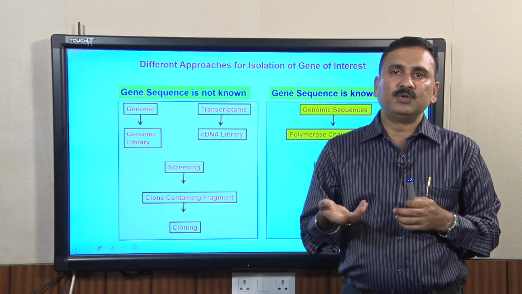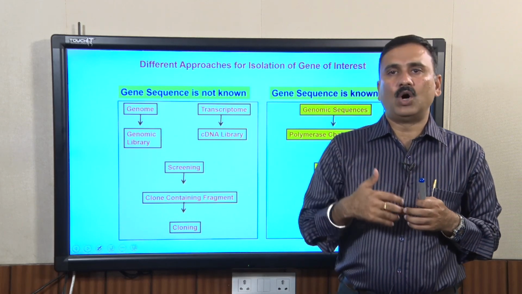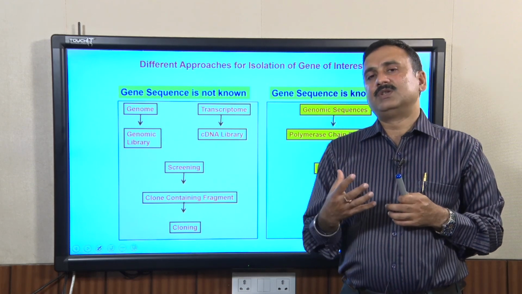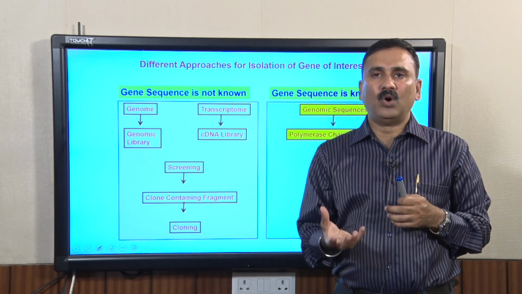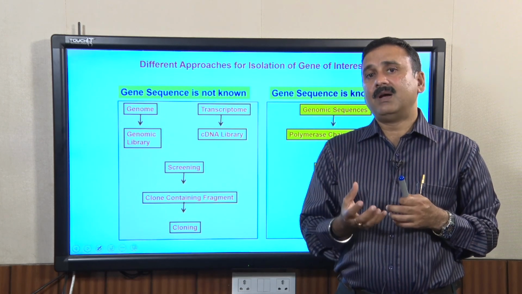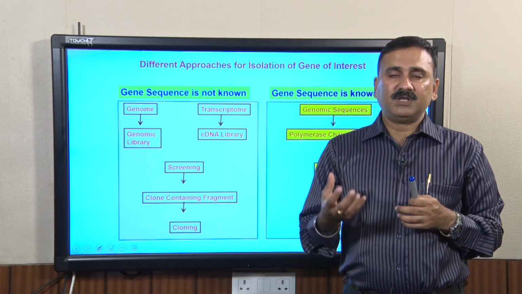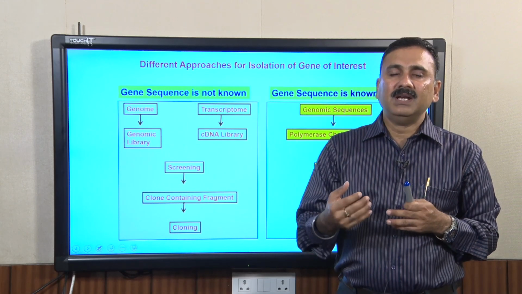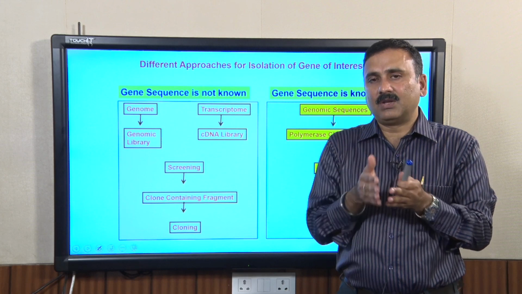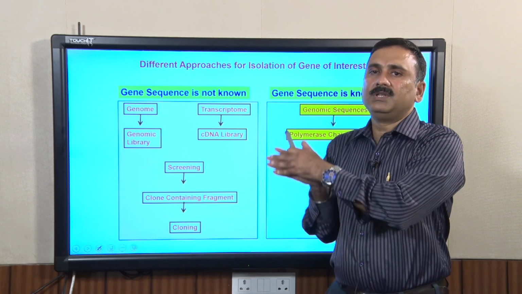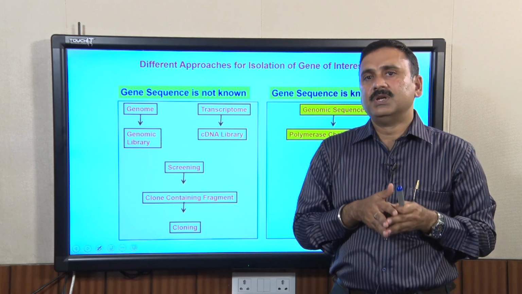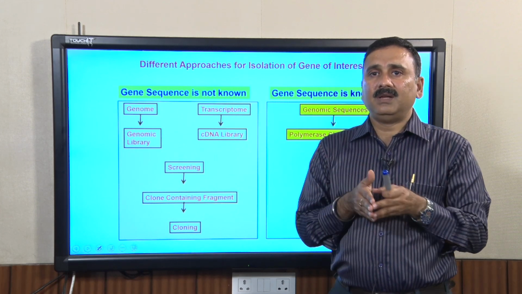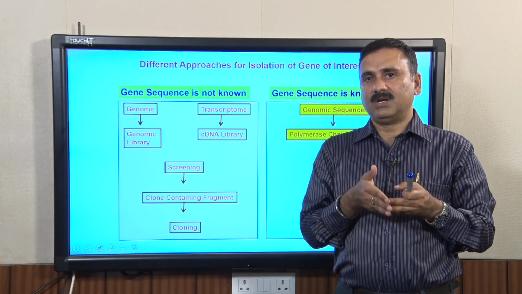Then you will transform them into a suitable host, either bacteria or yeast, and that is going to give you the cDNA library, which represents the transcriptome of that particular organism under those particular conditions. This means that with the cDNA library you can study the expression status of that particular cell, whereas with the genomic library you are going to study the changes in the genome of that organism under specific treatments.